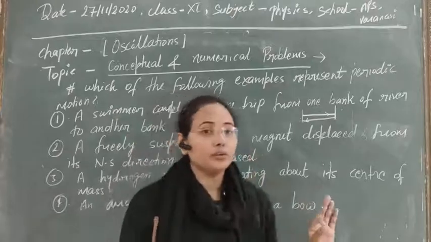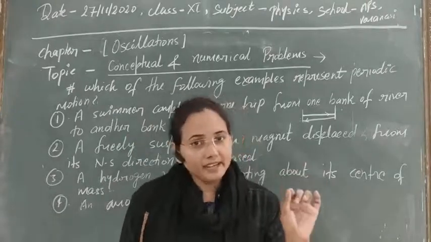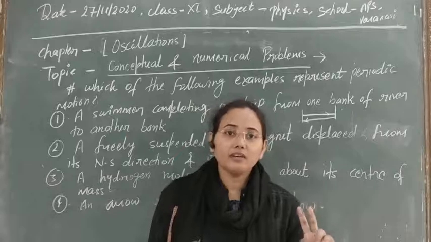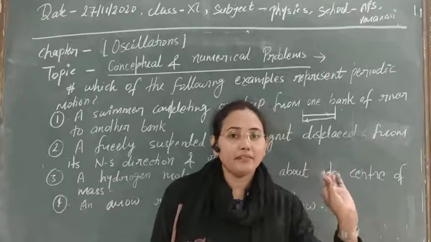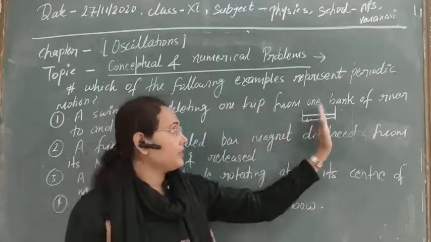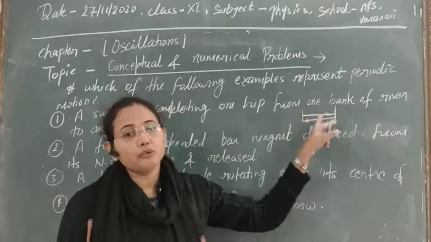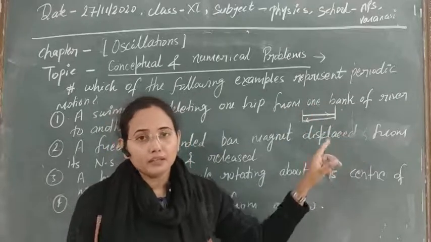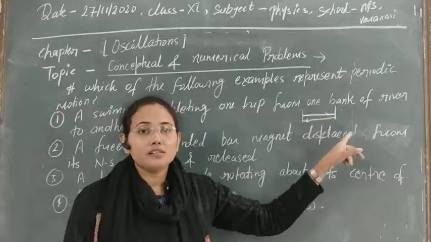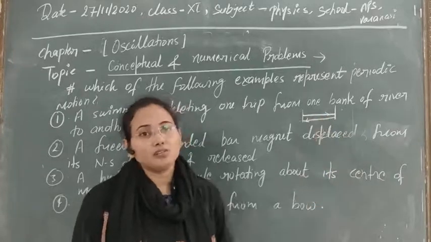As I just told you, it must repeat after a certain finite interval of time, and that interval of time must be fixed for every to and fro motion. Here to and fro motion is going on, but the period of movement is not fixed.